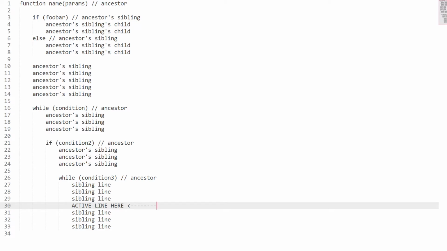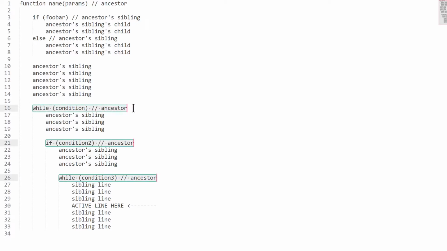Which blocks is the active line inside? Maybe it's inside the body of a while loop, which in turn is inside the body of an if statement, inside another loop, and so on. I believe you'd be especially interested in the line with the while condition, aka your parent, and the line with the if statement, your grandparent, and so on.